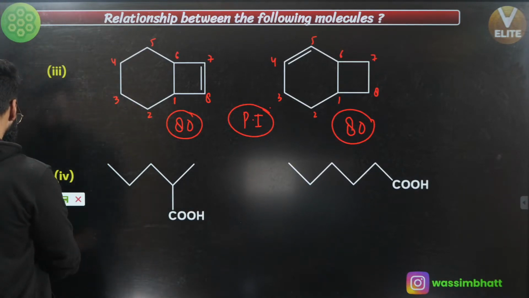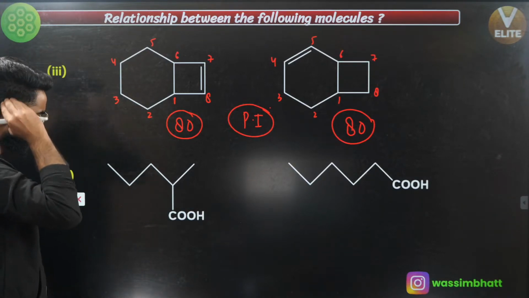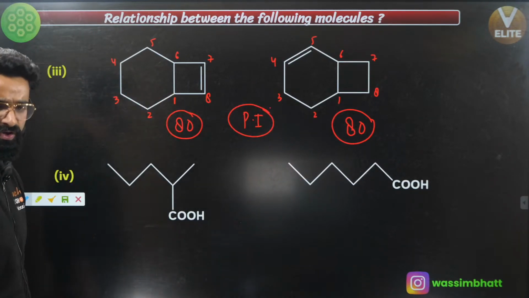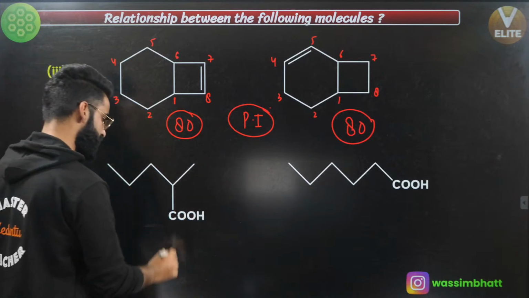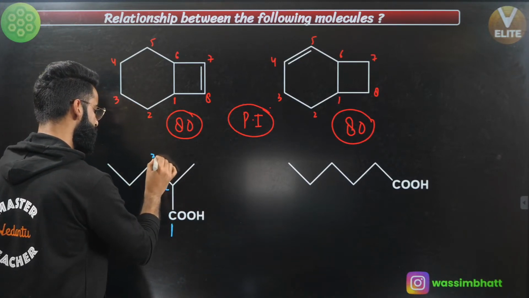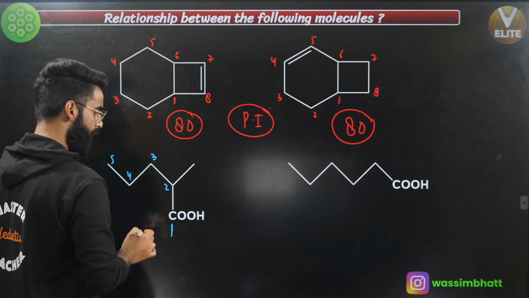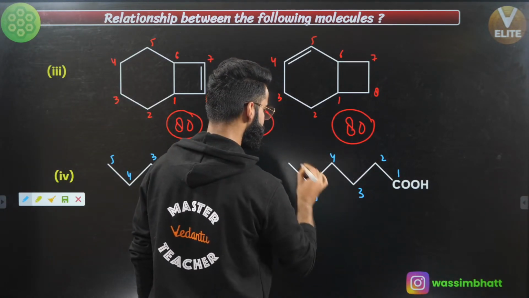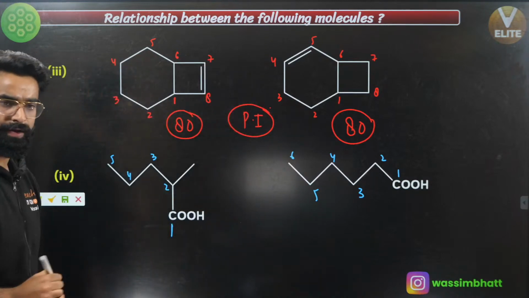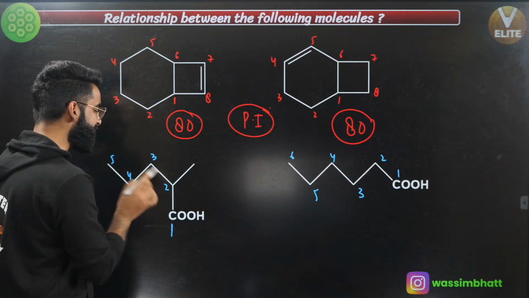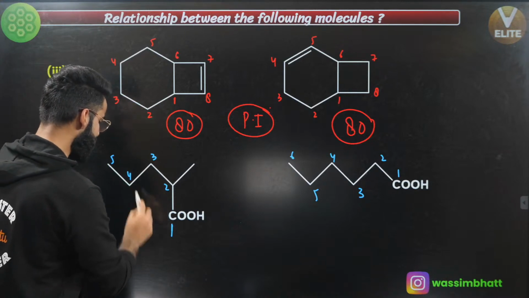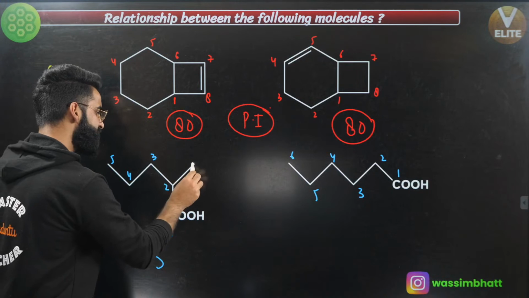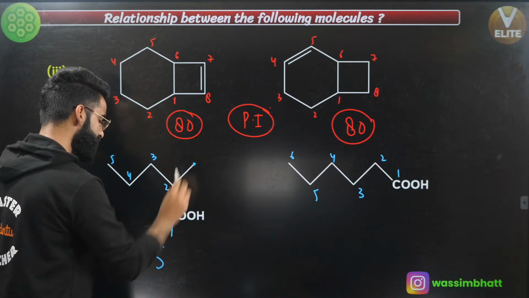What about the next one? First of all, let's give the numbering. Let me tell you first of all, the molecular formula of both these ones is same. Now let's give the numbering first. This is carbon number 1, 2, 3, 4, 5. Give the numbering over here. This is 1, 2, 3, 4, 5, 6. How many carbon atoms do we have in the parent chain? We have 5 carbon atoms in the parent chain. How many substituents do we have starting from carbon? We have one substituent, that is this CH3, which starts from carbon.